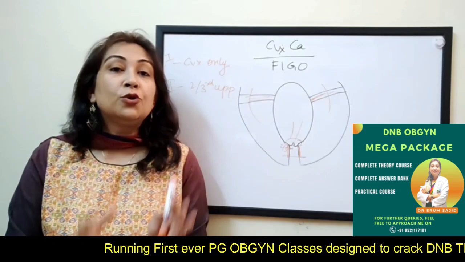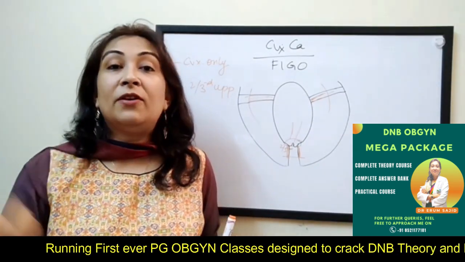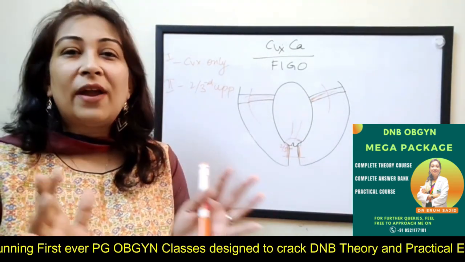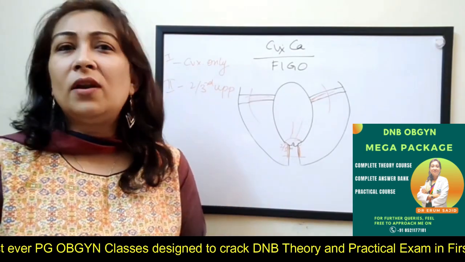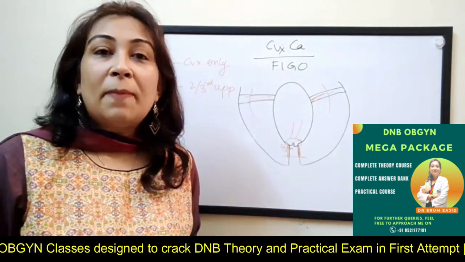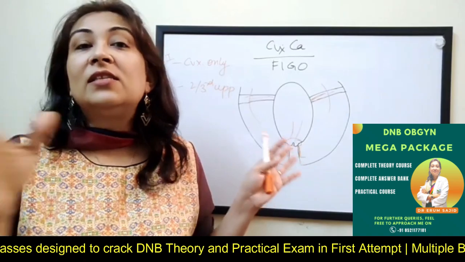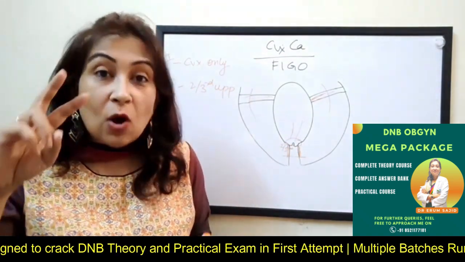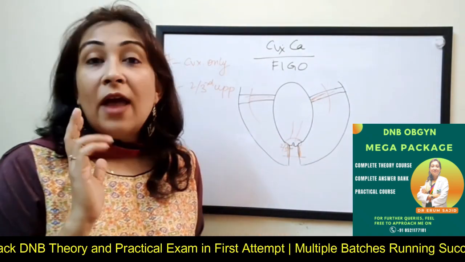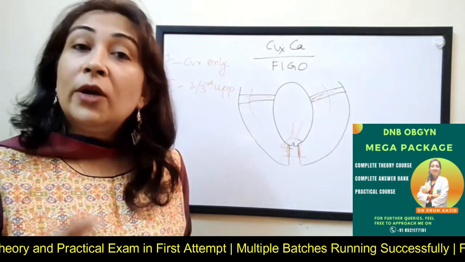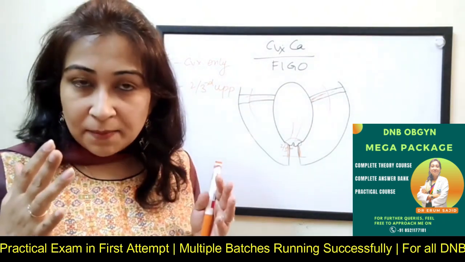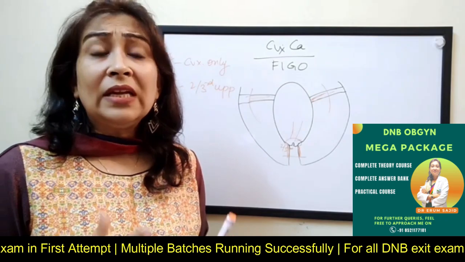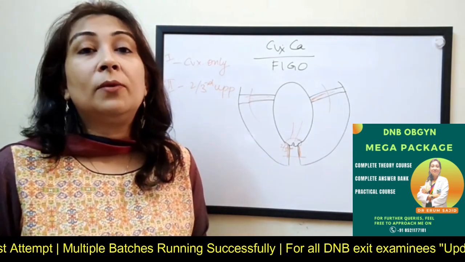Okay, now if you see the tumor and it has reached the parametrium by your PV examination, you feel that the tumor is all around. It has gone to the parametrium. Whether it has reached the pelvic wall, the imaging studies will tell you. But whether it is all around, your hand will tell you. Also, you can do a PR examination also. Of course, that is a part of your examination when you can see a cervical tumor.